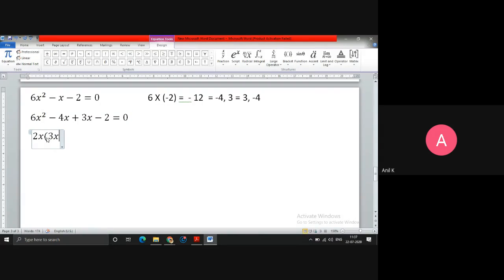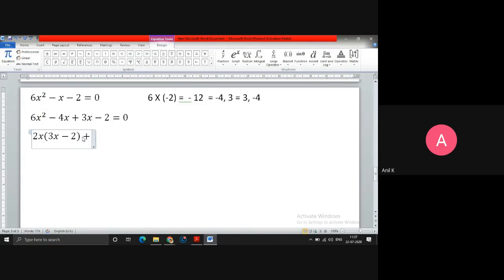Minus, out of 4x, you are taking 2x common, so what will be left? 2. Generally some students write 2x. No. If you write 2x, the mistake you will get is, when I open up the bracket, 2x into 2x will give me 4x square. But I have here only 4x, so there is no x square term here.